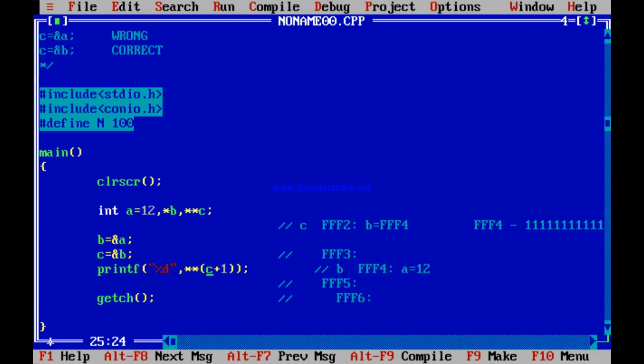Check out why. C is FFF2. FFF2 plus 1 is FFF4. Content of FFF4 is 12. But content of 12 is the content of memory location 000C. You don't know what is contained in memory location 000C. Absolutely garbage. But if you reduce one star, then it will print 12 because C is FFF2. FFF2 plus 1, it is a pointer to a pointer, so it increases by 2. FFF4, content of that is 12. So this time it will print 12.